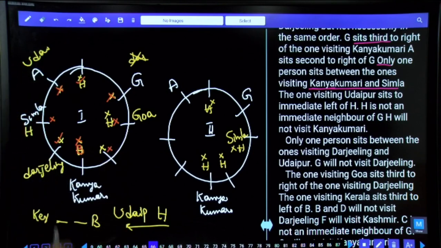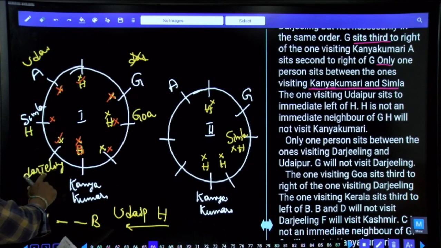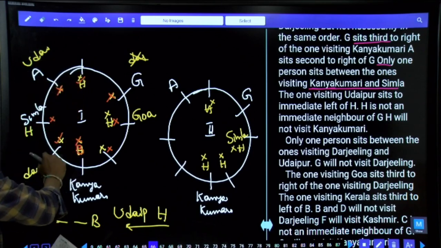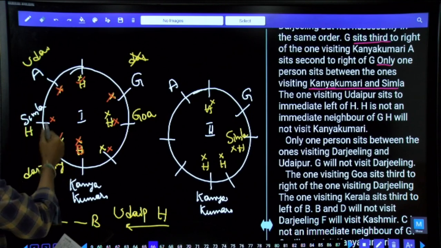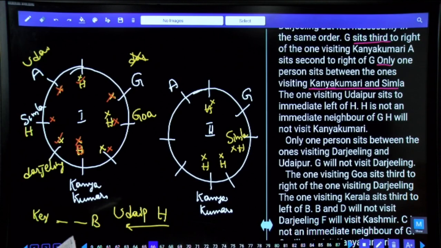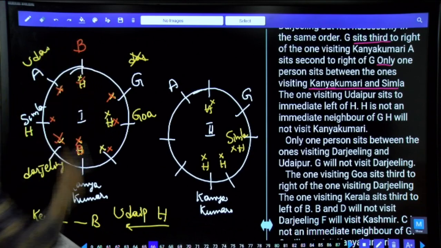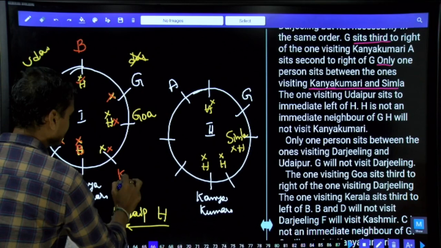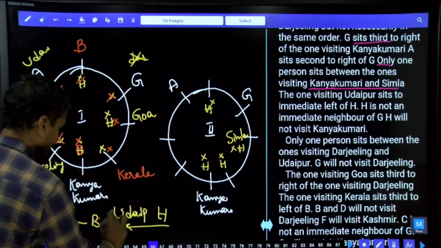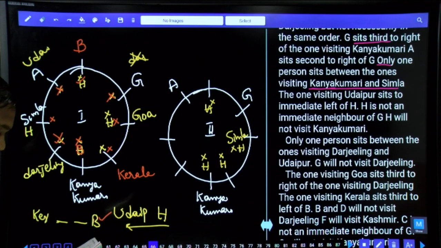Hence how many possibilities do we have? Either the person from Darjeeling could be here, or this person is B. Either B is the one planning to go to Darjeeling, or this person is B. And the one visiting Goa sits south to the right of Darjeeling, and the one visiting Kerala sits south to the left of B. And B and D will not visit Darjeeling. Hence B cannot be at this place. As B cannot be here, B must be at this place. That is the only possibility. If B is here, 1, 2, 3, Kerala must be at this place. Now we are done with this information as well.